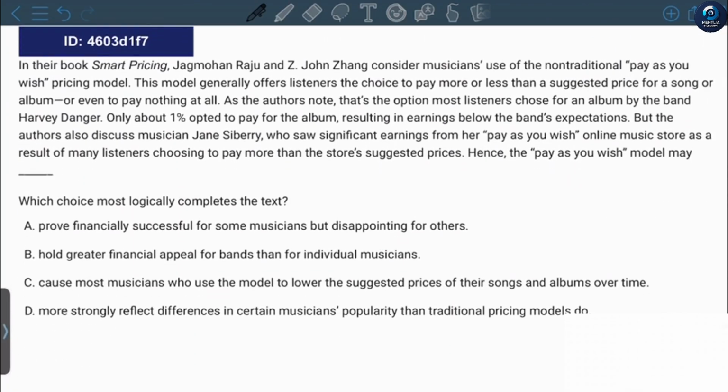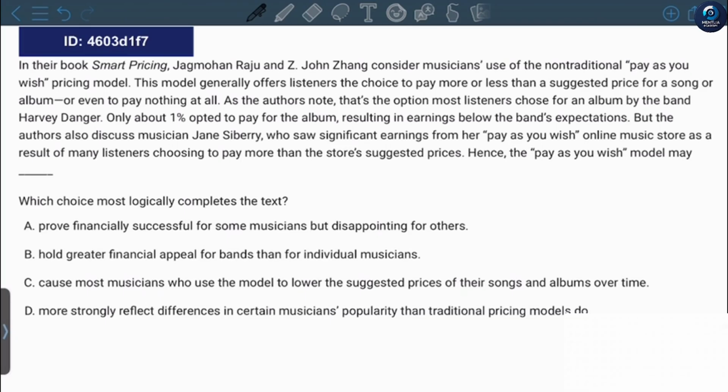In their book Smart Pricing, Jagmohan Raju and John Zhang consider musicians' use of a non-traditional pay-as-you-wish pricing model. This model generally offers listeners the choice to pay more or less than a suggested price for a song or album, or even to pay nothing at all.